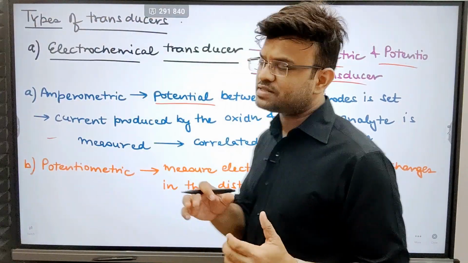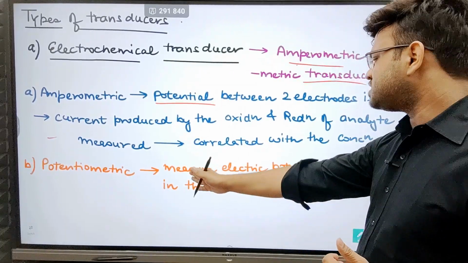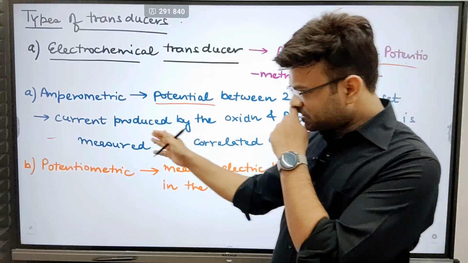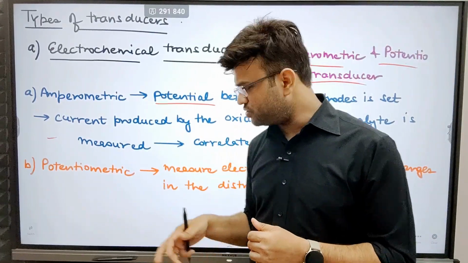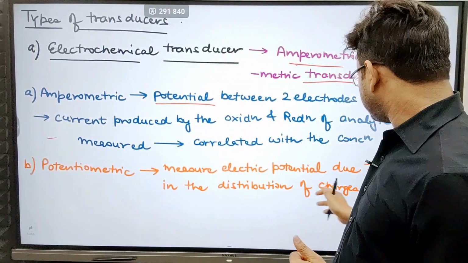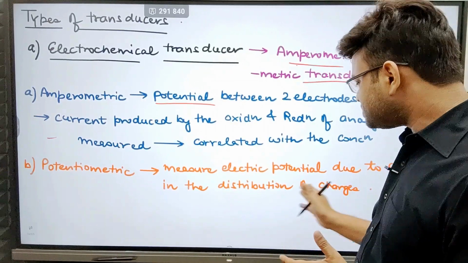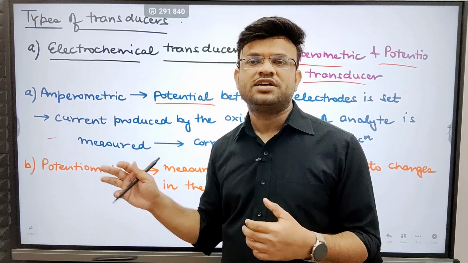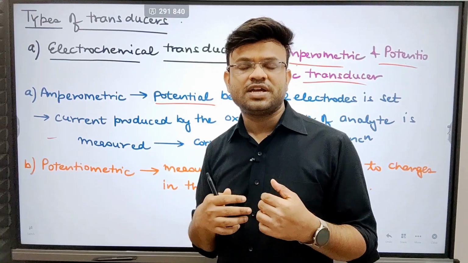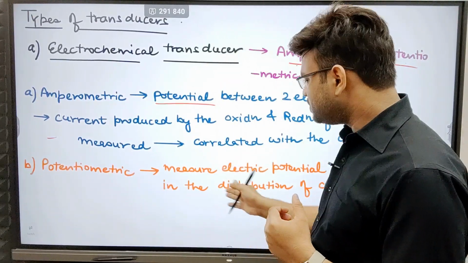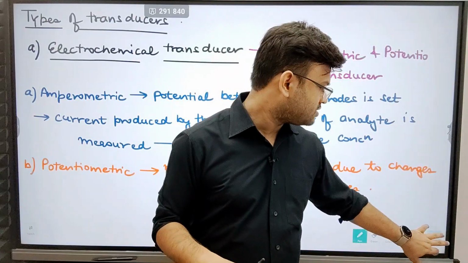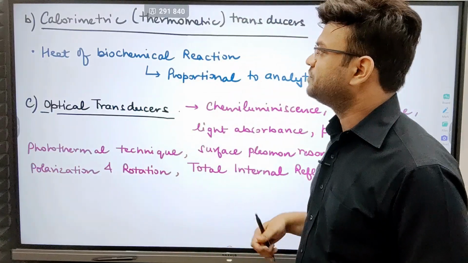Potentiometric also basically has the same concept. Over here it is basically measuring the electric potential. Over here what we were measuring is the current that was being produced. Over here you are measuring the electric potential due to the changes in the distribution of charges. Of course, because of the oxidation and reduction, charges would be changed. Since the charges are changed, we would be able to measure the electric potential, right? Now this was clear, so let us move forward on to the next slide.